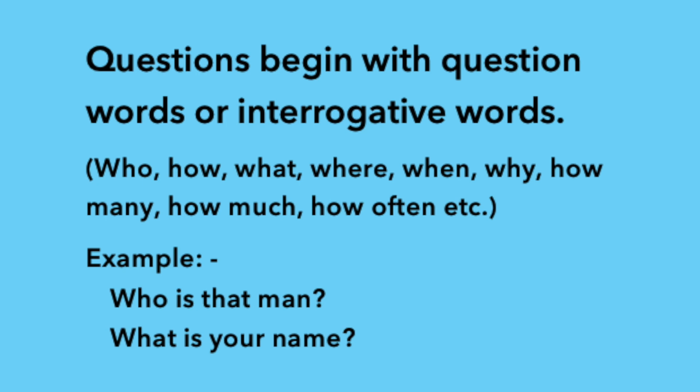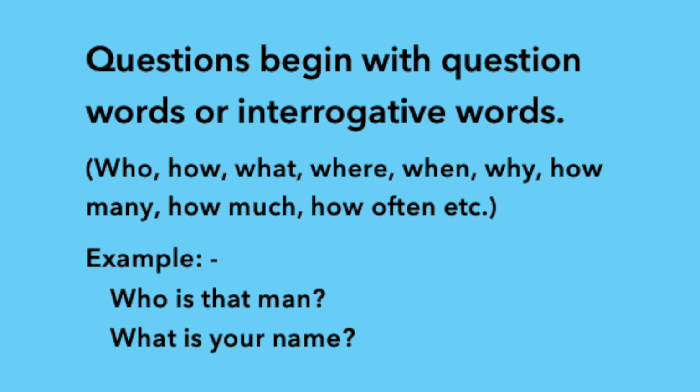Here the order is interrogative word plus auxiliary plus subject plus object. So what is the interrogative word in this question? Who. Then auxiliary is. Subject, that man. Here there is no object. We don't have to add any object. Okay. See the next one.